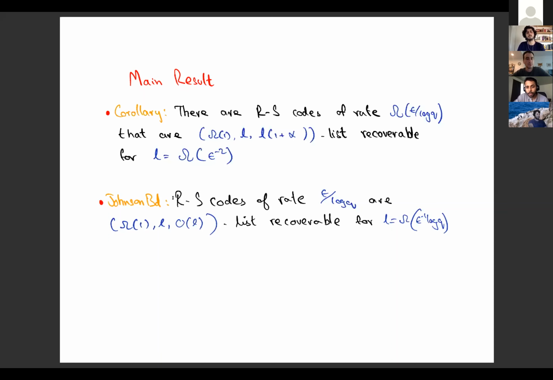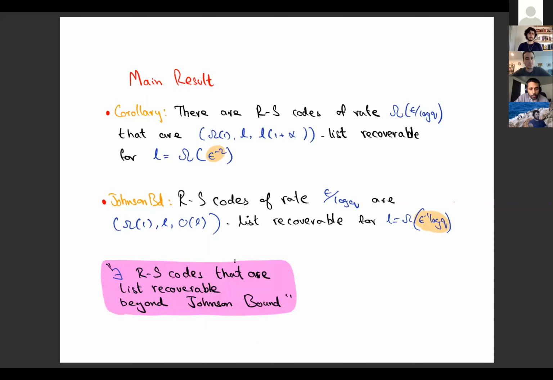On the other hand, here's a bound that says every Reed-Solomon code has some guarantee on list recoverability. So one of the main points is that there are Reed-Solomon codes that are list recoverable beyond the Johnson bound. And by beyond the Johnson bound, I mean you can list recover them from larger list sizes than the Johnson bound. So that is a main result.